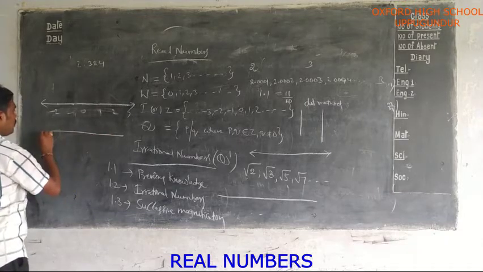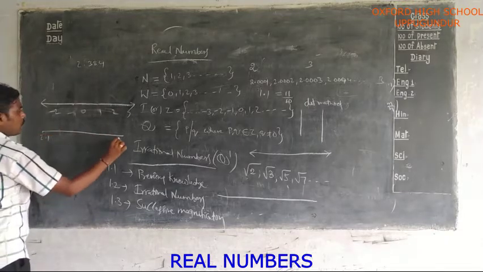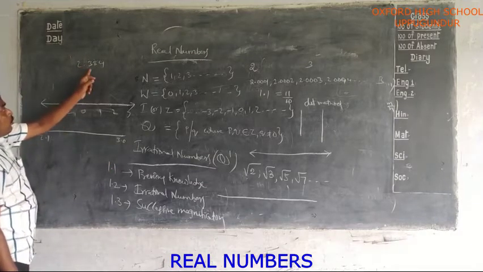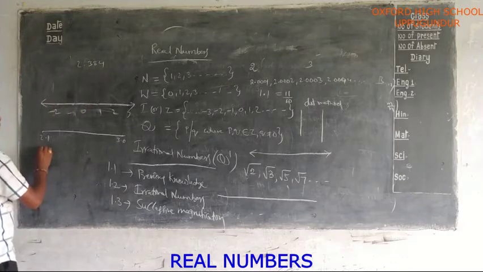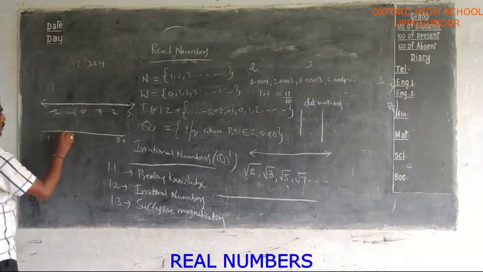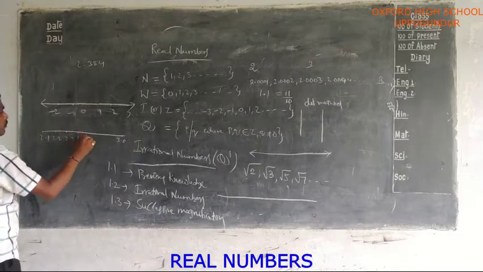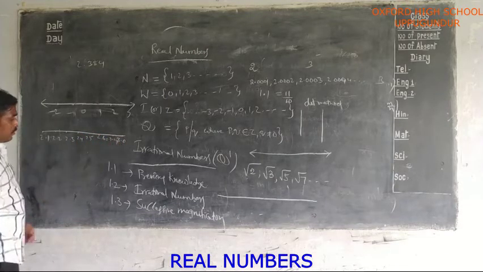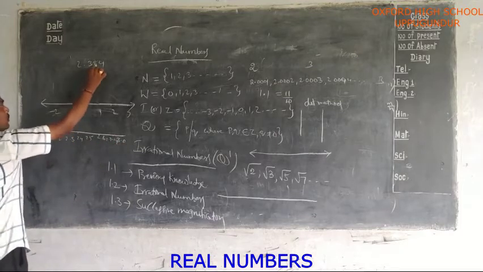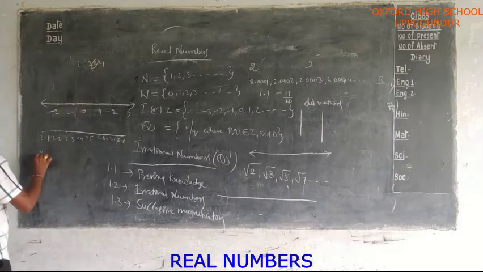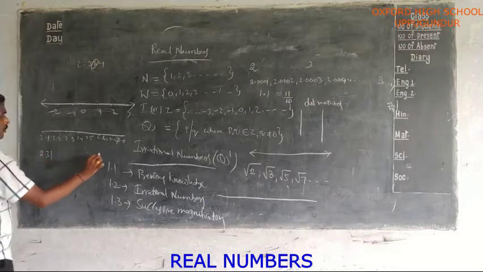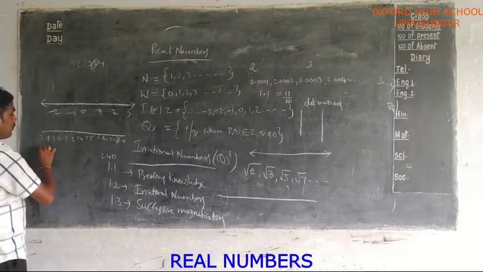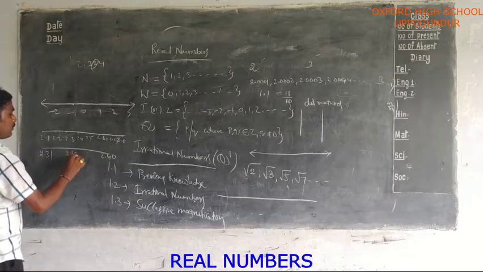This lies between 2 and 3. That's why you have to take 2.1 to 3.0. Next, here 2.384. That means 2.1, 2.2, 2.3, 2.4, 2.5, 2.6, 2.7, 2.8, 2.9, sorry, 3.0. Again, the next digit is 2.38. Therefore, from 2.31 to 2.40 you have to consider. In this you have to represent 2.38.